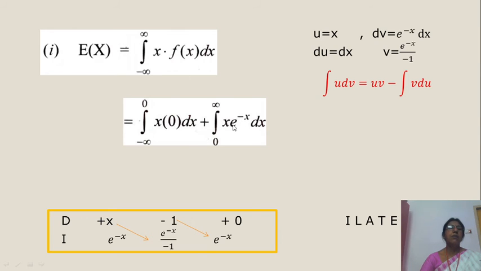This is in the form of integral u dv. We know integral u dv is uv minus integral v du. So differentiate x and integrate e power minus x. You get du is dx, v is minus e power minus x. Substitute in this one. This integral equals the first term u into v. See here, differentiation of x and integration of e power minus x.